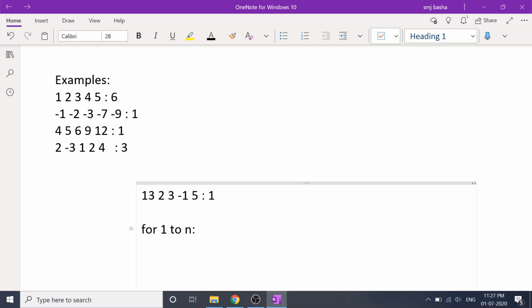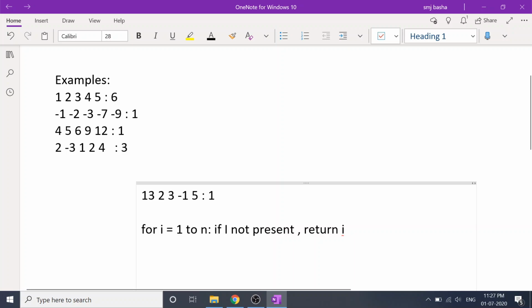For 2, you will search the entire array for 2. For 3, you will search the entire array for 3. Whenever you don't find one particular element in this sequence, that will be the output. For i equal to 1 to n, if i not present, return i. Okay.